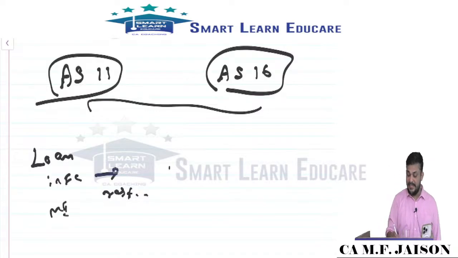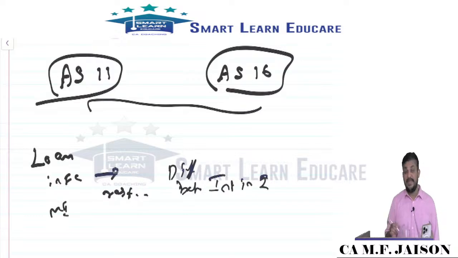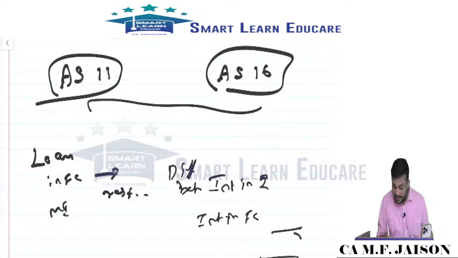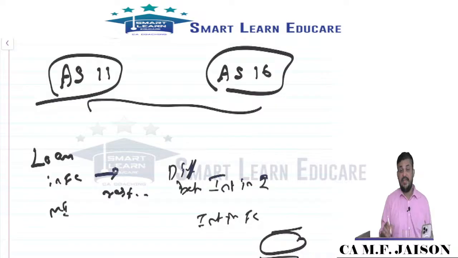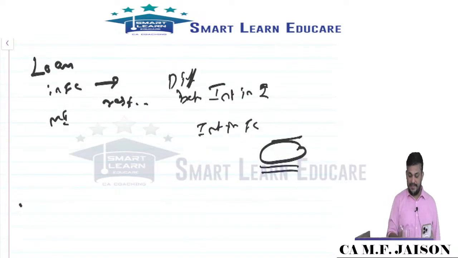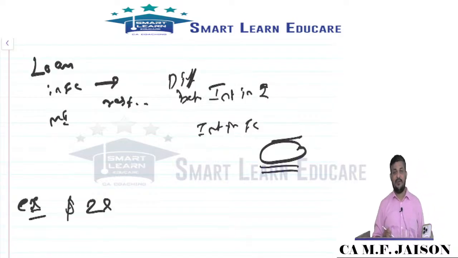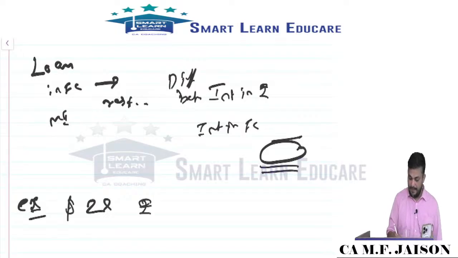It is the difference between interest in the reporting currency and interest in foreign currency. An amount equal to that will be considered as borrowing cost from the exchange loss. For example, say a $2 lakh loan is taken. At that time the exchange rate is 70 rupees, so in rupees the loan was 140 lakhs.